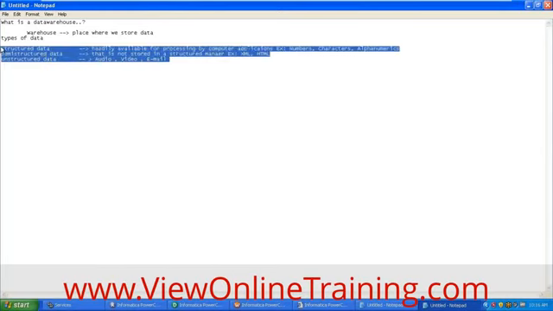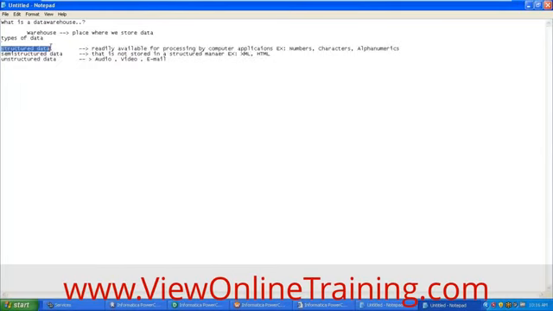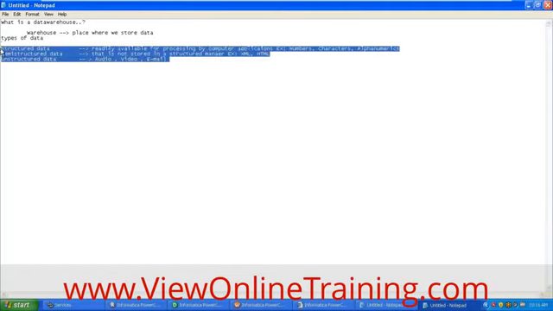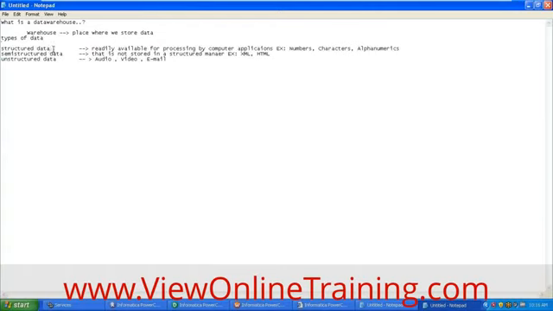Now we have seen these three types of data. We know what structured data is, with examples like numbers, characters, and alphanumerics. Since in our data warehouse we are going to store these three different types of data, we need to understand the origin: how structured data originates, how semi-structured data originates, and similarly how unstructured data originates in real time. So now let's take an example for each and discuss.